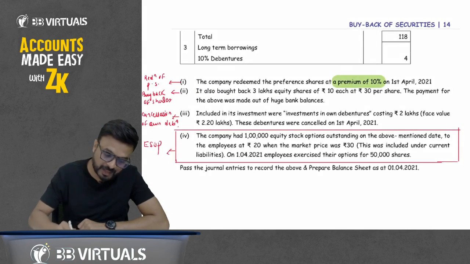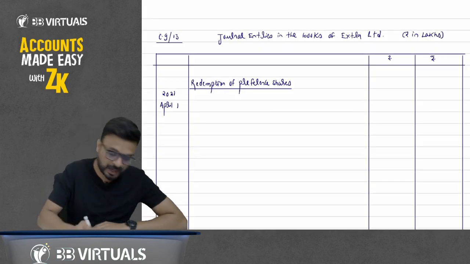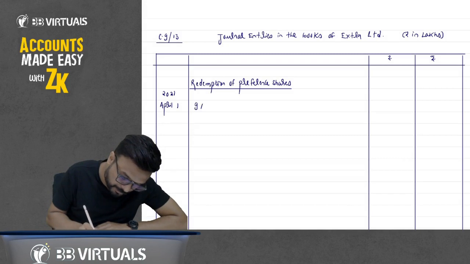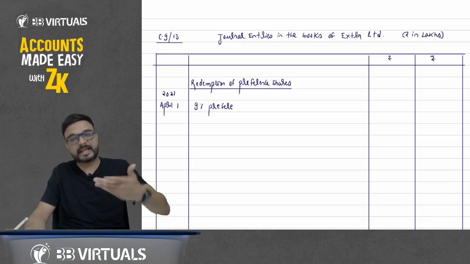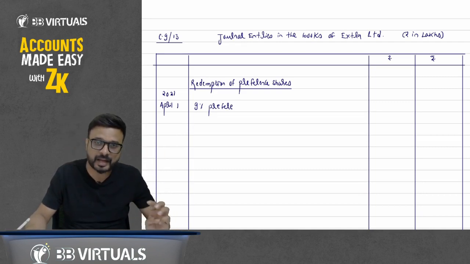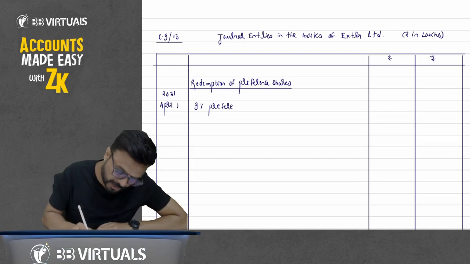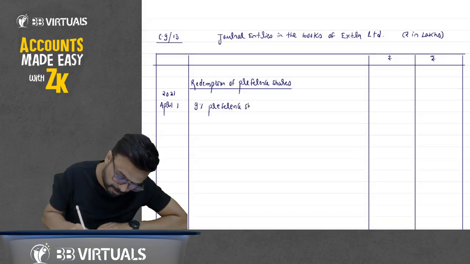So we decrease the capital. Decrease in capital, debit. So 9% preference share capital. We don't purchase preference shares from the market, so we just cancel the share capital. Decrease in capital, debit. So preference share capital account debit.